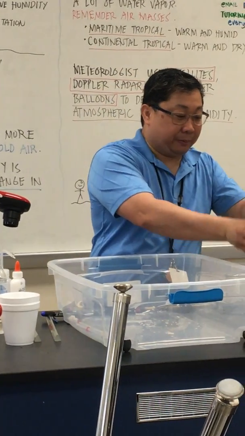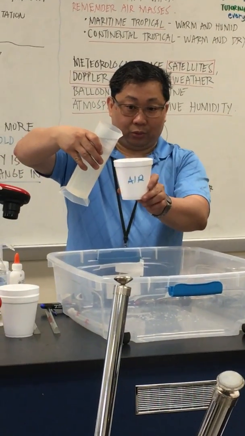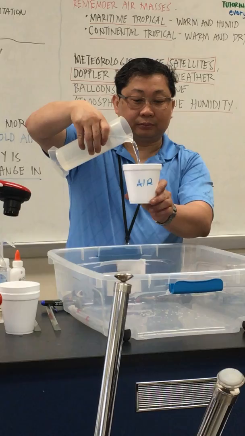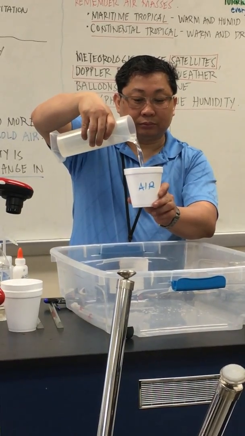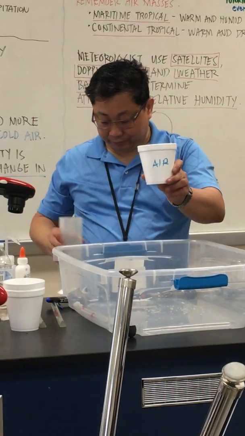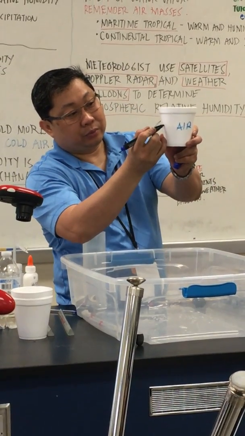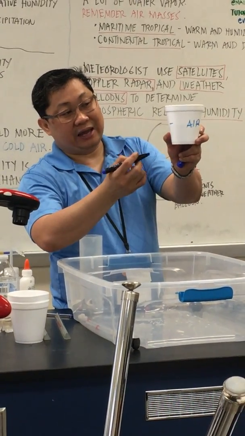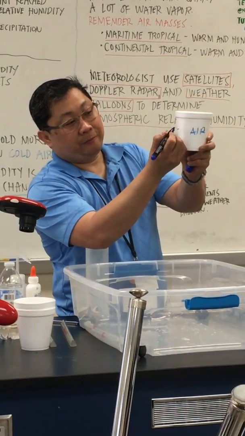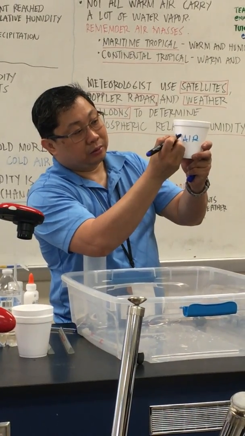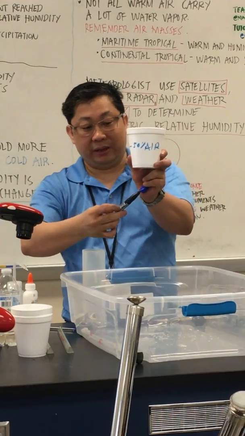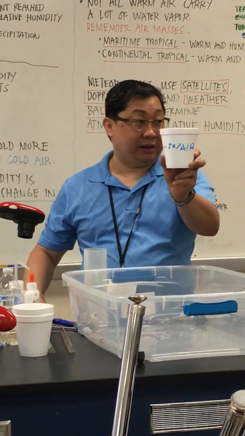If I pour water here, halfway, the water is up to here, we would say that this is 50% humidity because it's halfway.